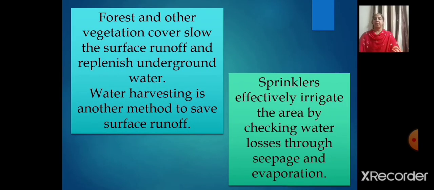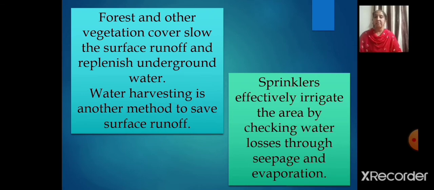So what should be done? The forest and other vegetation cover slow the surface runoff and replenish underground water. Another important method is that the canals used for irrigating fields should be properly lined to minimize losses by water seepage. Water harvesting is also one of the important methods to save surface runoff.